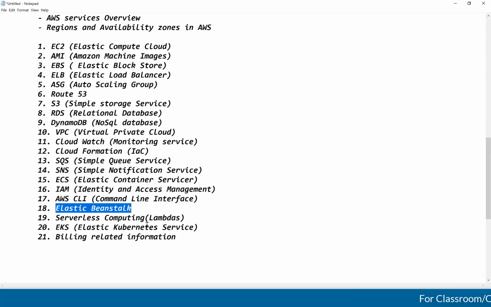Next, serverless computing, guys, Lambdas, guys. This is one of the most important, guys. With an example, right?